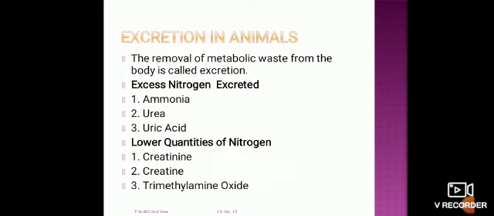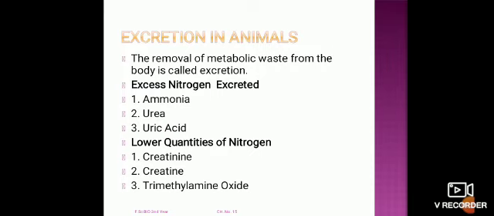First of all, the definition: the removal of metabolic waste from the body is called excretion. To eliminate the nitrogenous waste or metabolic waste from the body of animals is very essential, and this process is known as excretion. Nitrogenous wastes are the main excretory products present in the body or in the cell, which cause intoxication to the cell. So it is essential to discharge nitrogenous waste.